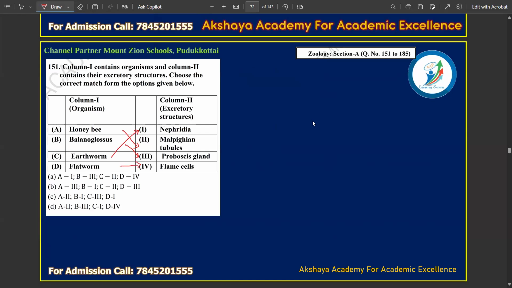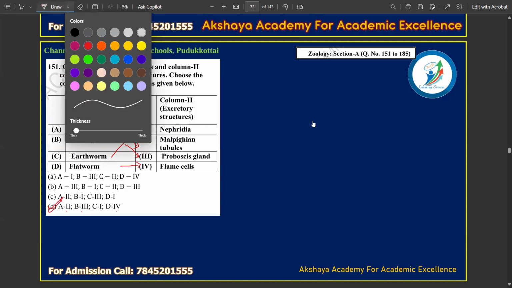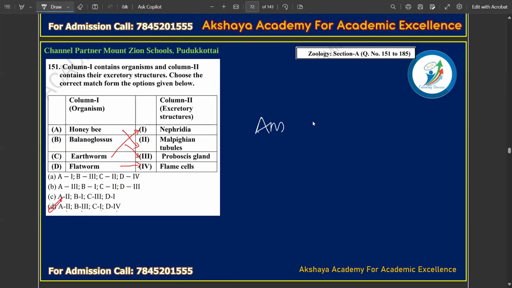Based on this, let's start with A2, B3, C1, and then D4. So it will be option D. So here your answer is D.